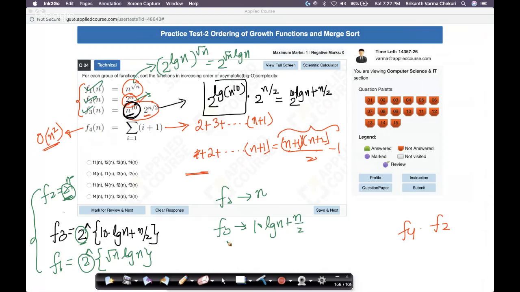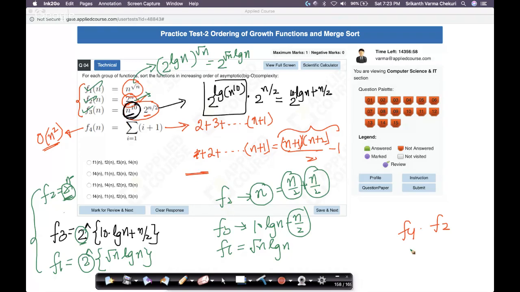For f1, it is square root of n into log n. Now let's see the order. Obviously, n grows faster than log n plus n by 2. Because I can write n as n by 2 plus n by 2, and I know that n by 2 grows faster than log n. So obviously, f2 grows faster than f3.